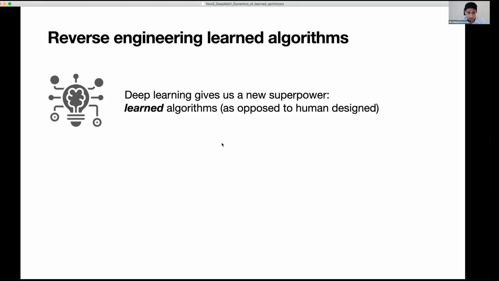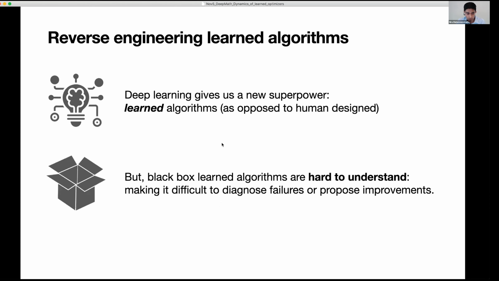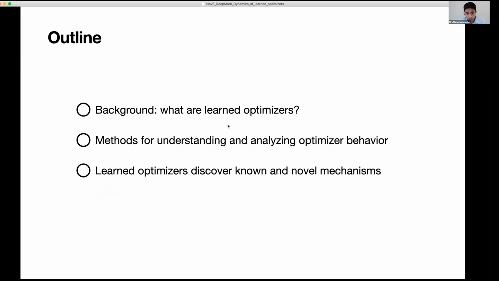Now, there's a drawback to these learned algorithms, which is that they're very hard to interpret. They're like black box learned algorithms, and they're hard to understand. This makes it difficult to, say, diagnose failure modes of these algorithms or propose improvements, or even to see connections between these learned algorithms and existing or known methods. So this is the general space I'd like to think about. In particular, I'm interested in taking learned algorithms and reverse engineering them to understand or discover what exactly they're trying to do. Today we're going to be talking about that for a specific type of learned algorithm, which are learned optimization algorithms, or learned optimizers for short.